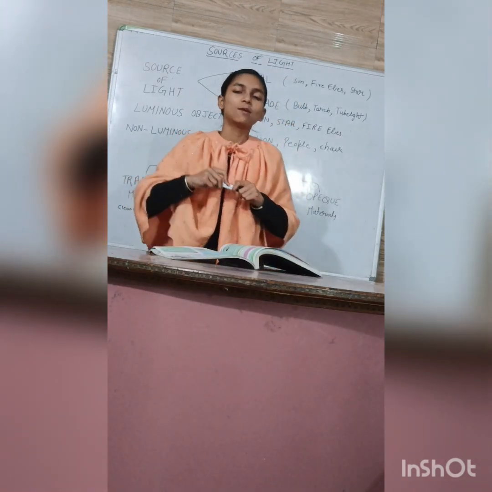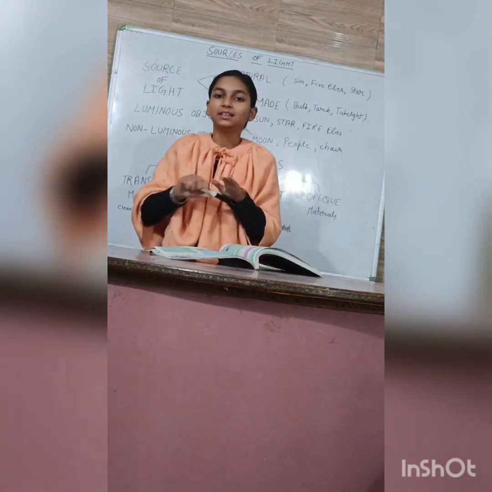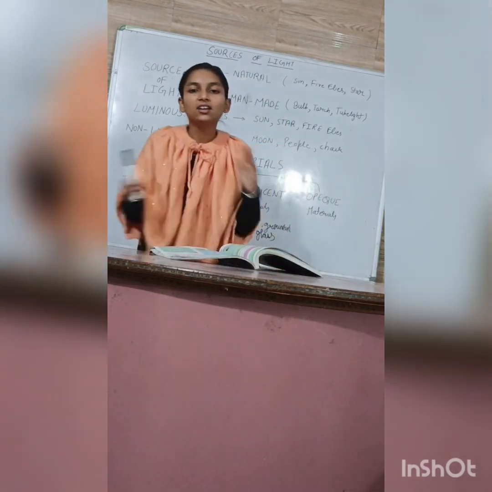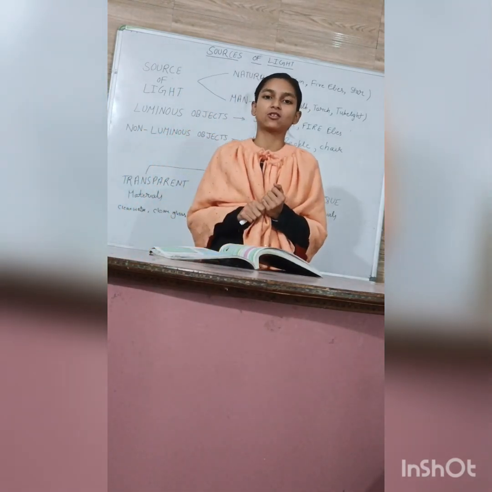Third, opaque material. The materials that do not allow any light to pass through them are called opaque materials. Examples are wood, book, etc.